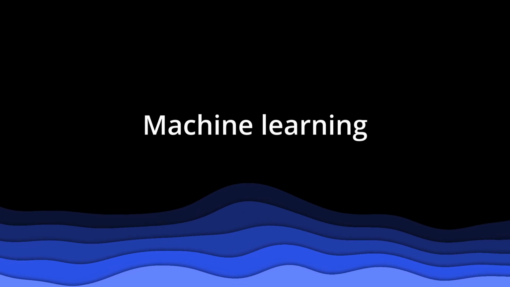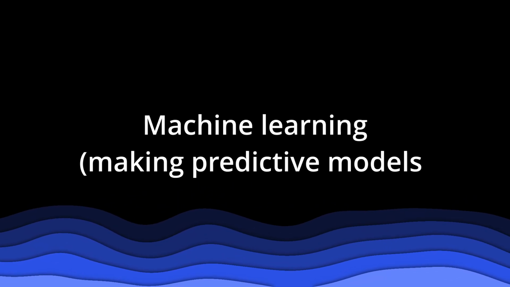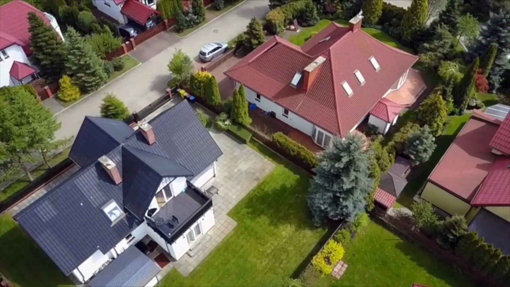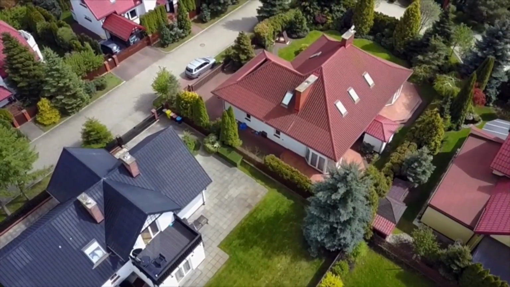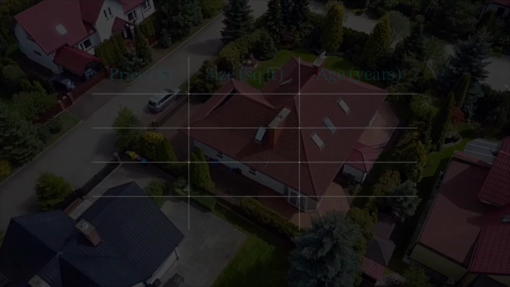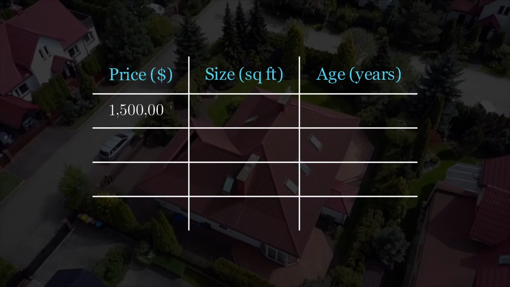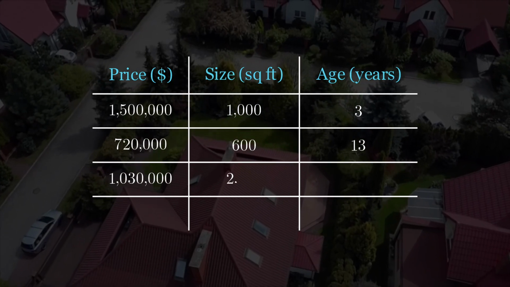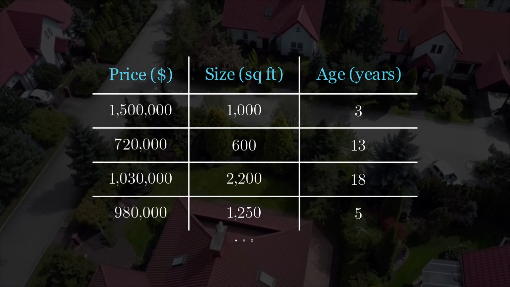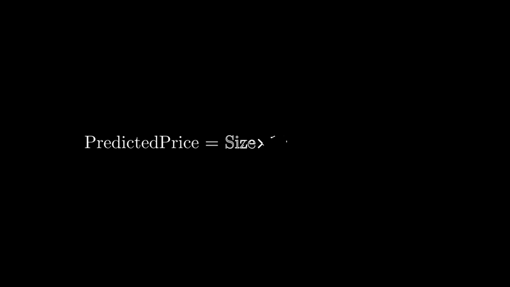Let's move on to the third use of data, making predictive models. Let's say we want to predict house prices. To keep things simple, let's assume we have data on 500 houses. We know their price, their size, and their age. One way to predict house prices is to build a linear model. For example, an equation that predicts a house's price like this.